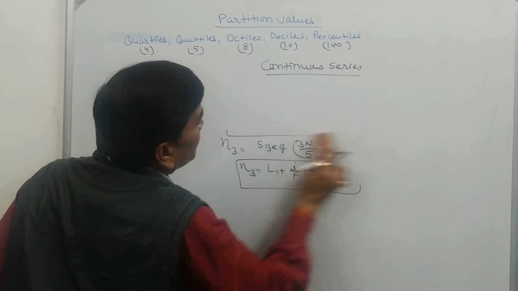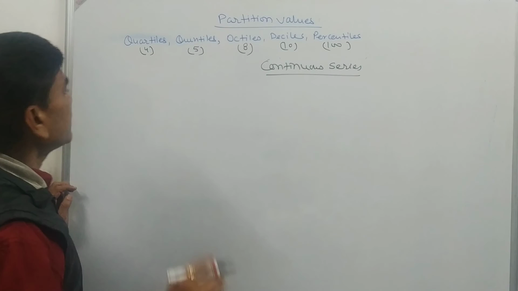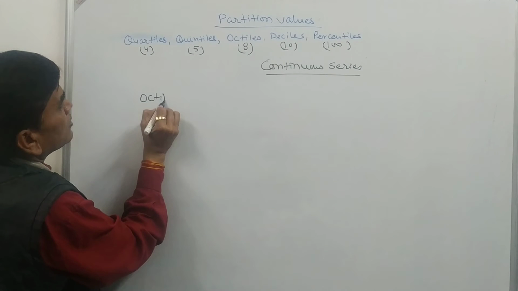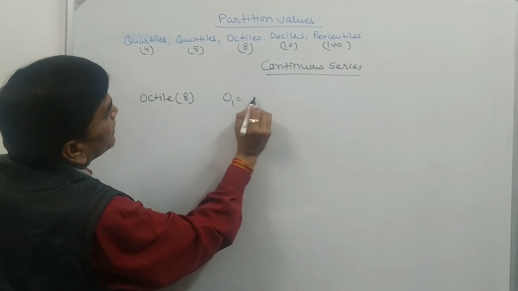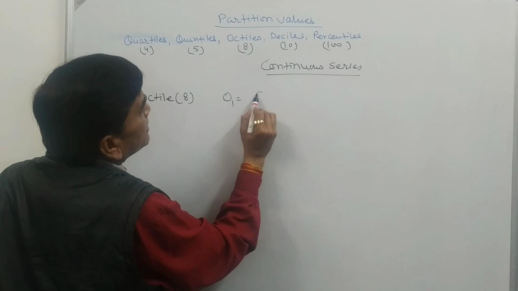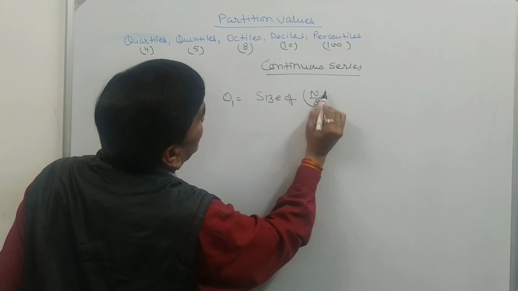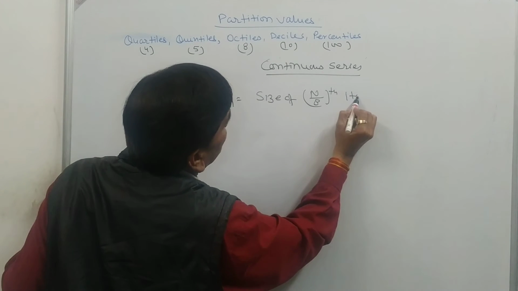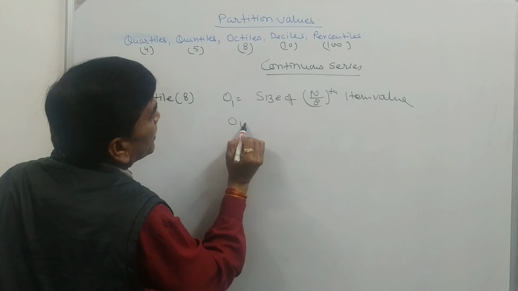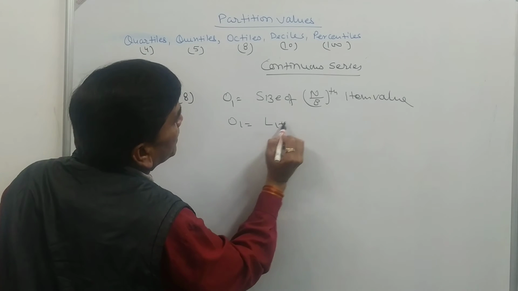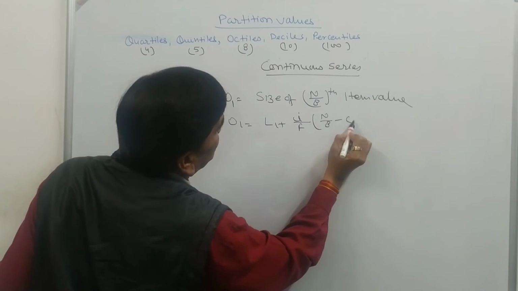Similarly, if we are to calculate the octile, octiles divide a series into 8 equal parts. So if the first octile is to be calculated, then the size of n by 8 item value, and O1 is equal to L1 plus I upon F times (n by 8 minus C).